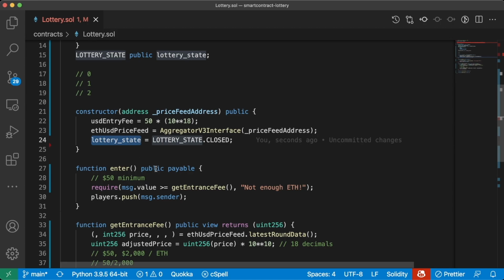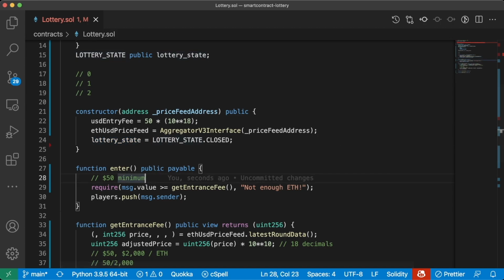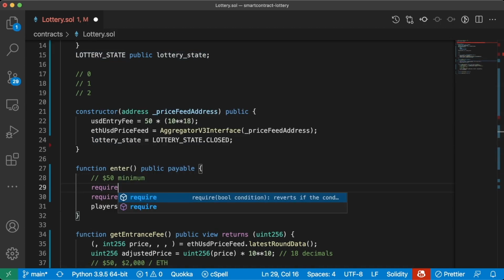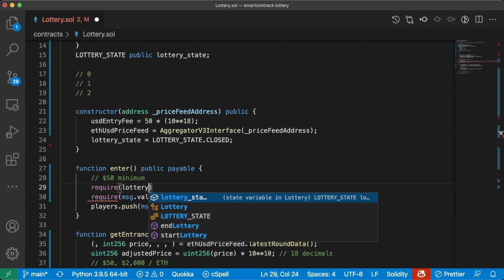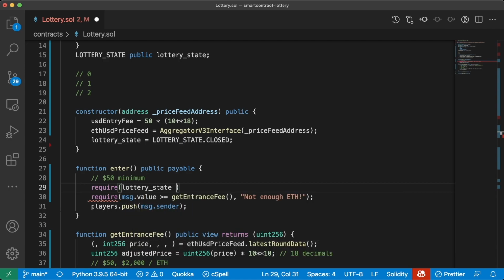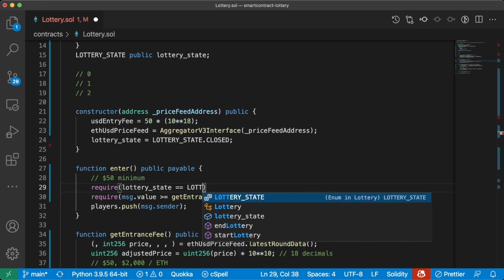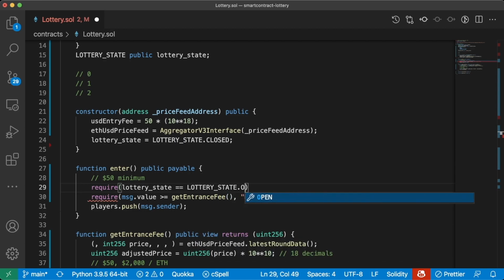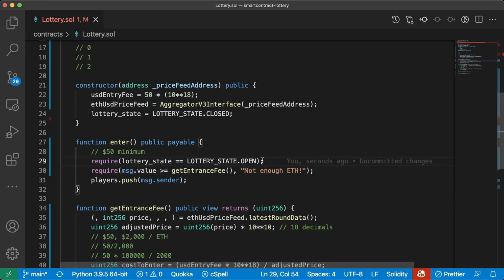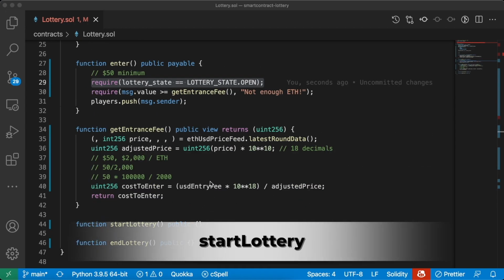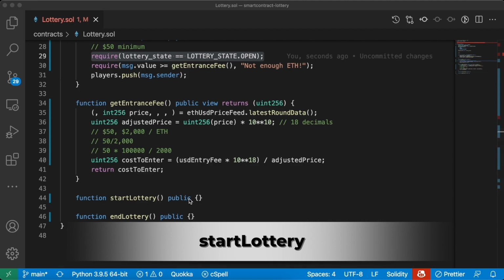Now that we have a lottery state, in our enter function, we can require that the lottery state is going to be equal to LOTTERY_STATE.OPEN. So we can only enter if somebody's started this lottery. And that's exactly what we're going to do in our startLottery function.